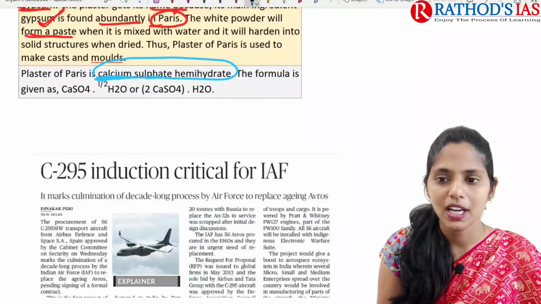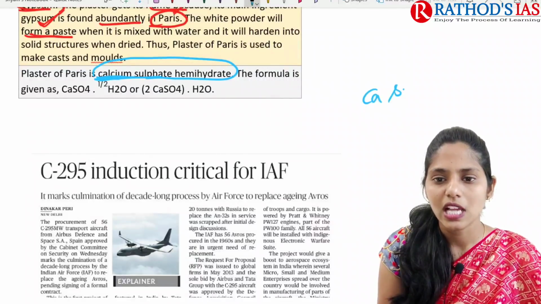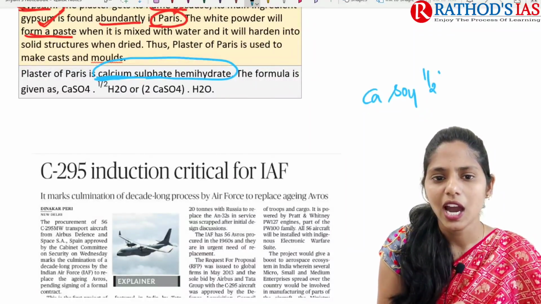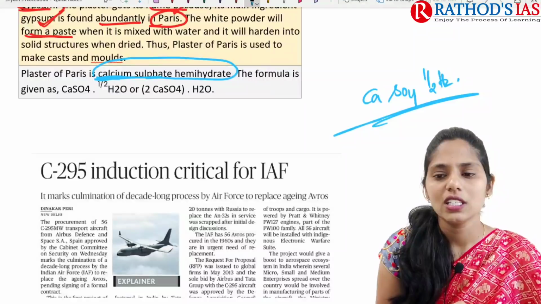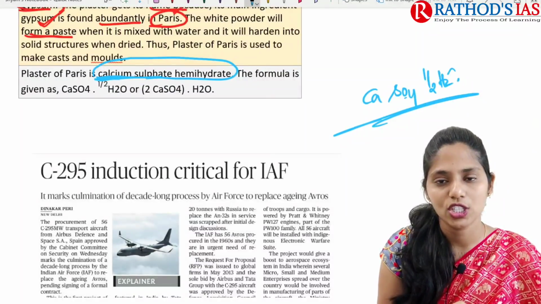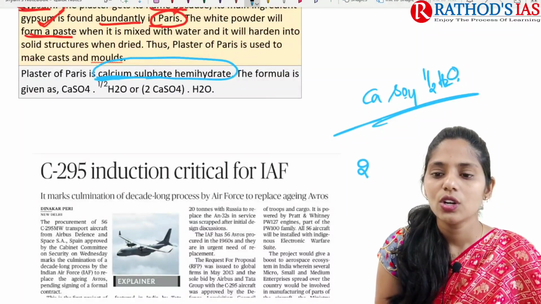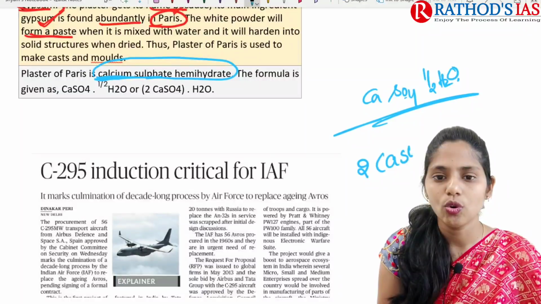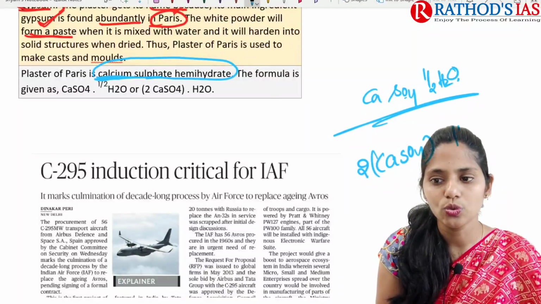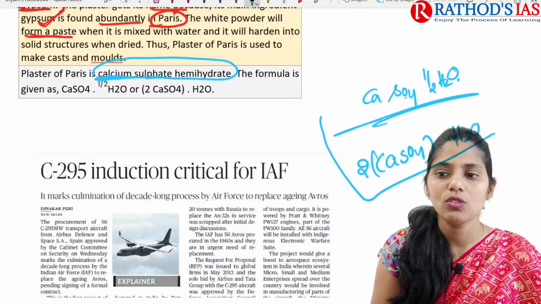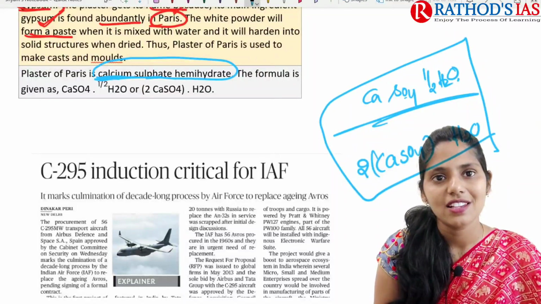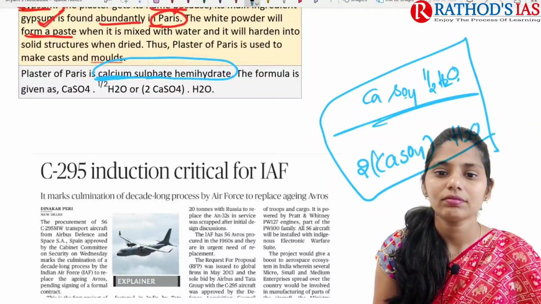You have to remember that: calcium sulfate hemihydrate, that is CaSO4 half H2O, or we can say 2CaSO4.H2O. This is the chemical formula of plaster of Paris.